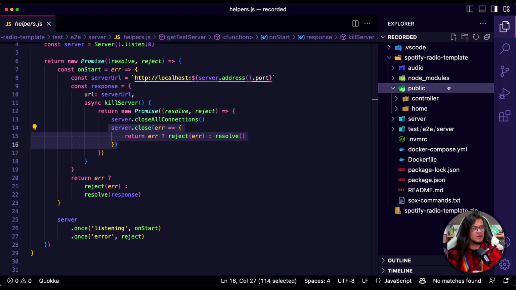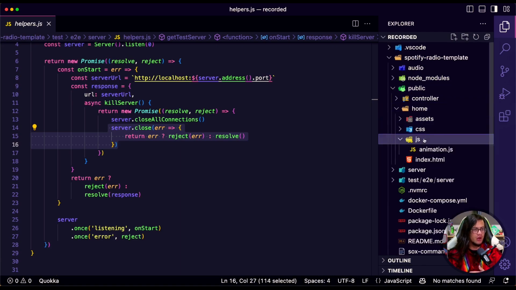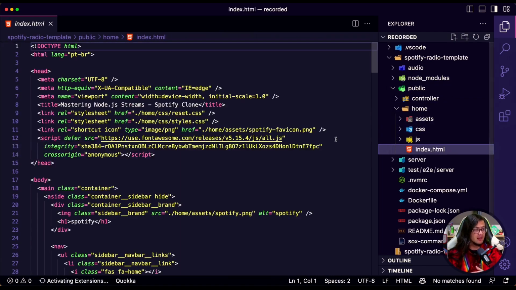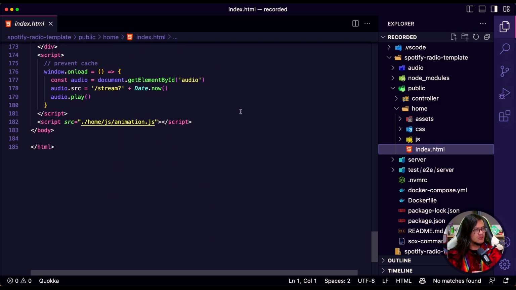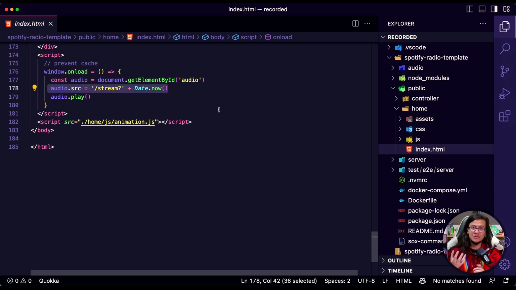Okay. If you go to the public, you're gonna see both pages. So I have the home. Home doesn't have anything. Home only points out, let me show you. Home only points out to our stream, okay? Our route, that is just a single route, and we won't have any JavaScript on this. It's gonna have a single audio stream, and we're gonna just listen to it. We won't make any arrangements, just to show you, so you can improve this project later on, okay?